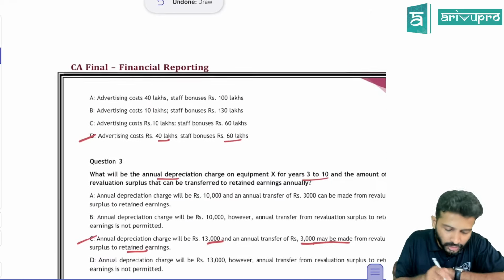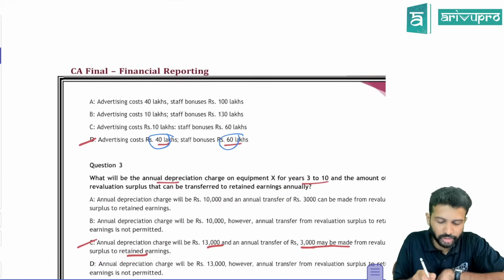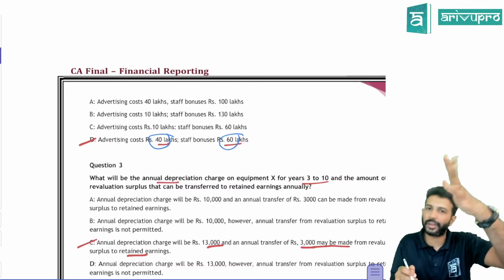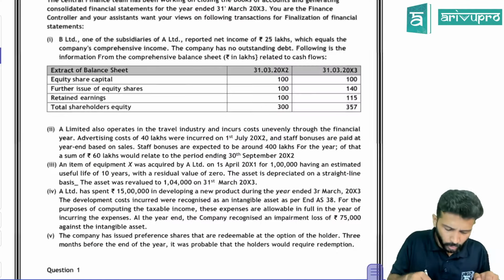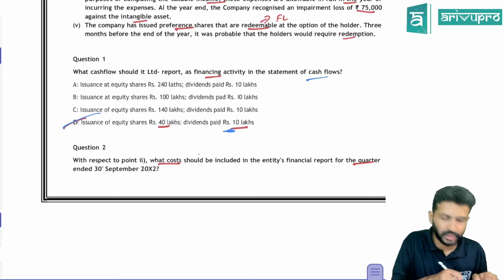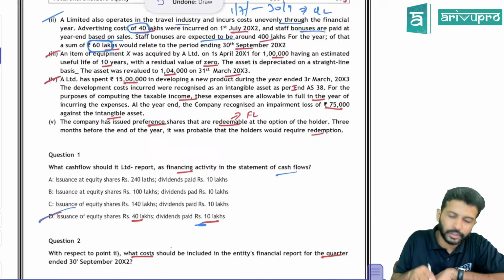So look at that option. Advertisement expenditure of 40 lakh and staff bonus of 60 lakh is what we need to account for in this particular quarter. That's what they asked. What will be transferred to the P&L account? What cost should be incurred? 40 and 60 is the cost to be incurred for the second quarter.